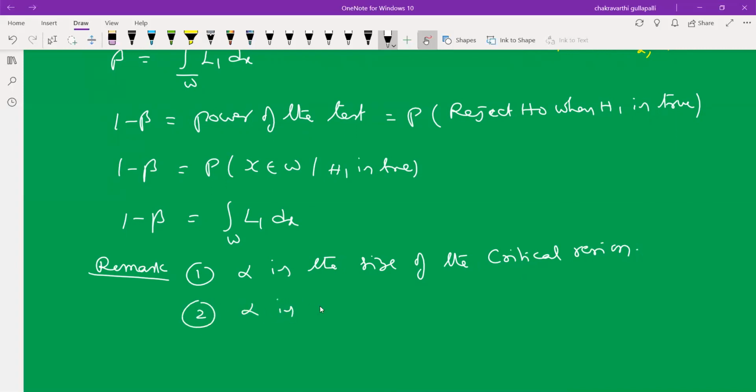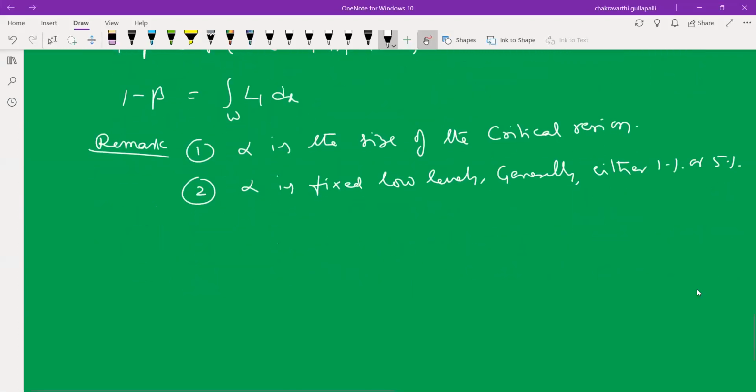Alpha is fixed at low levels, generally either 1% or 5%.